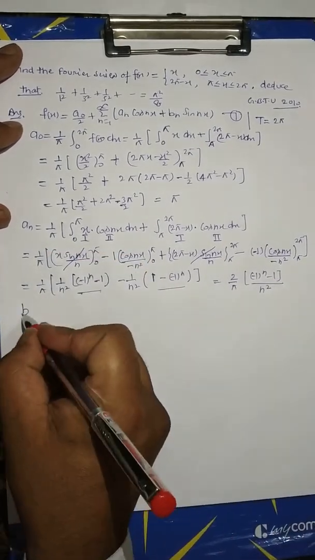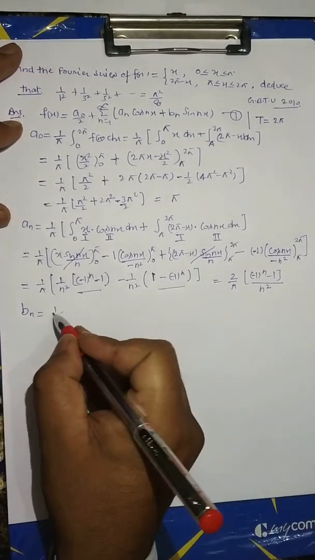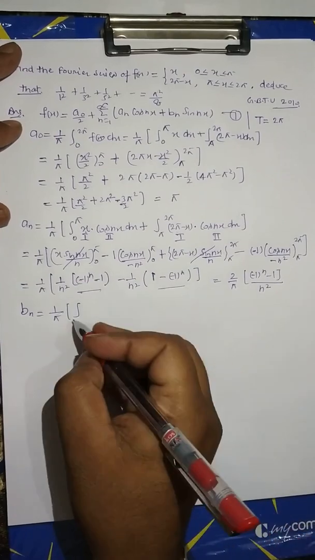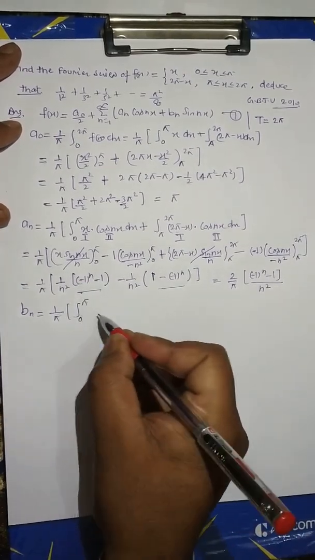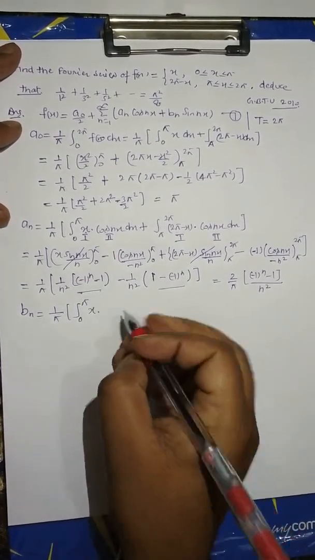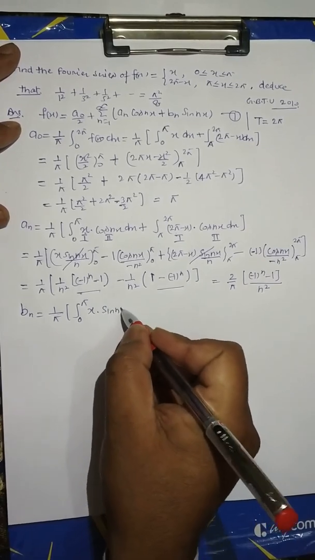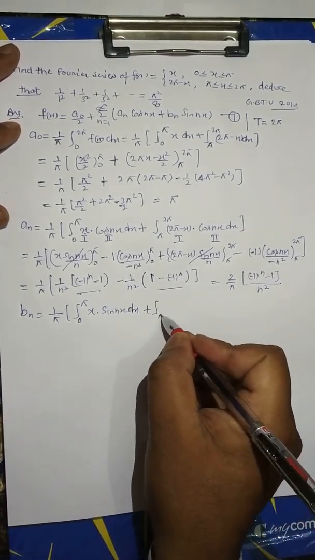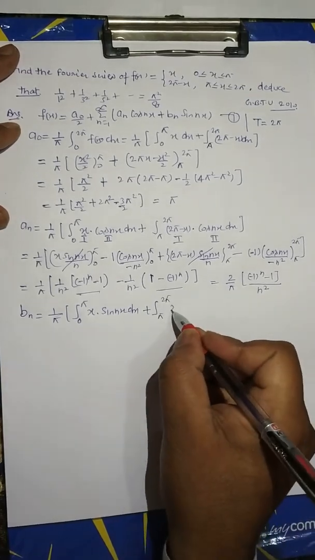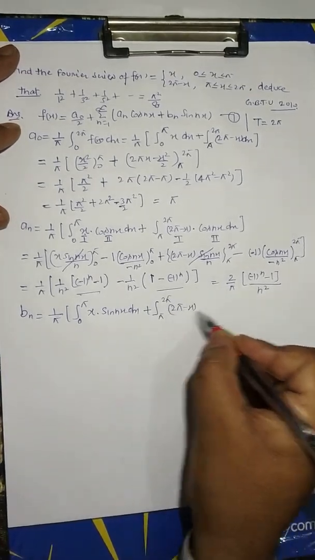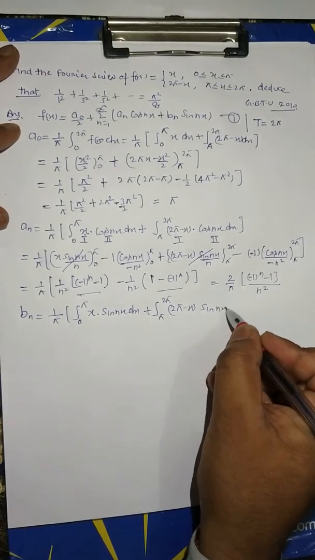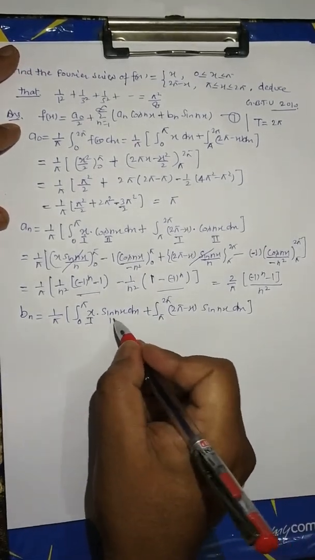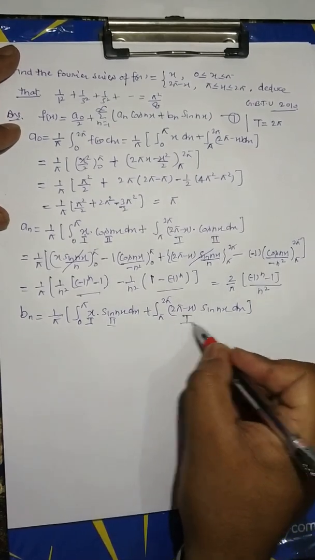Now bn equal 1/π, integral 0 to π, f(x) is x, into sin nx dx, plus integral π to 2π, 2π minus x, sin nx dx, by parts integration, first term second term, similarly first term second term.